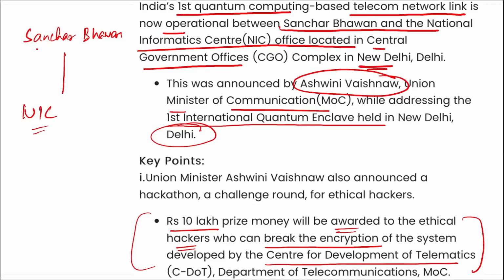Right. So coming back, remember the first quantum computing based telecommunication network link is now operational between Sanchar Bhavan and NIC in New Delhi. This was announced by whom? Ashwini Vaishnav. And remember when: during the first international quantum enclave that was being held in New Delhi.